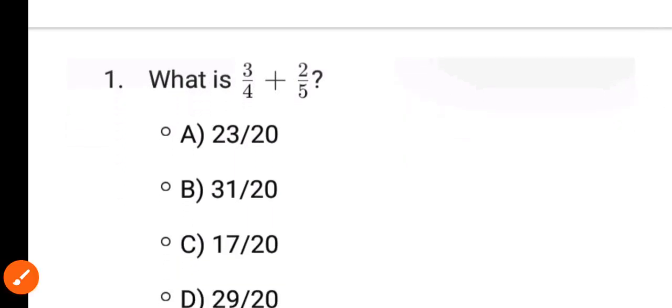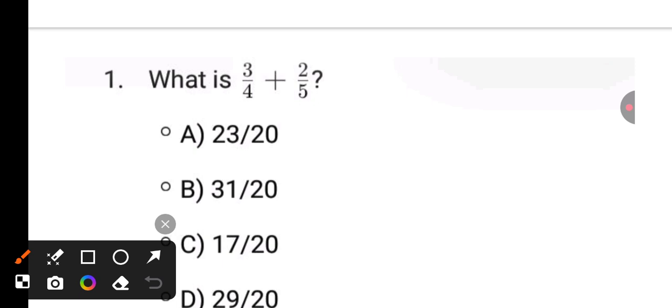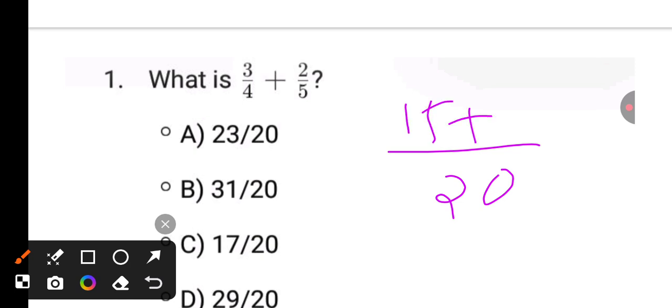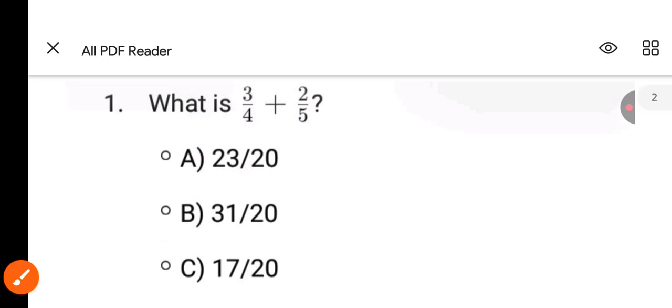First one, what is 3 by 4 plus 2 by 5 equals to question mark. See, first step is taking the LCM. What is the LCM of 4 and 5? That is 20. Next is 5 into 3, it is 15. 2 into 4, it is 8. It is 23 by 20. 23 by 20 is the answer. This is the basic method.